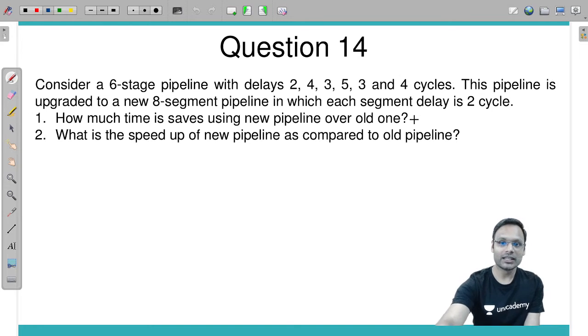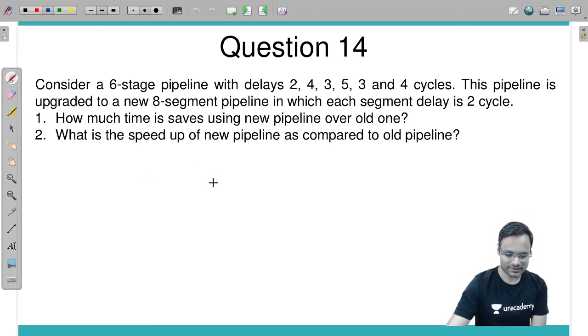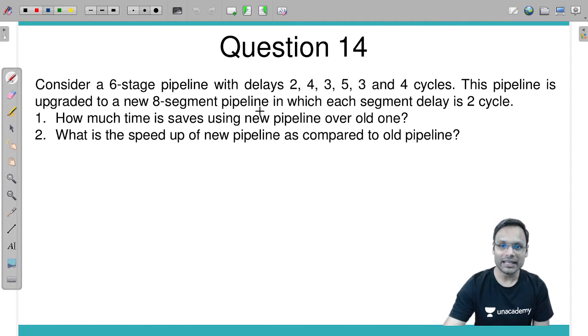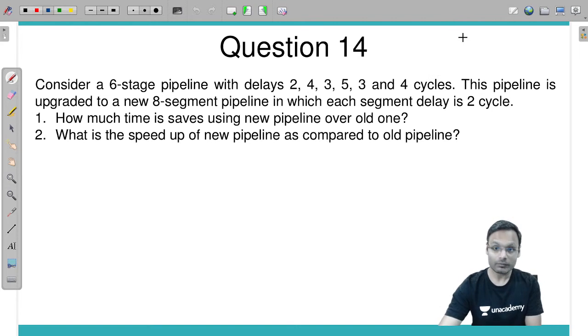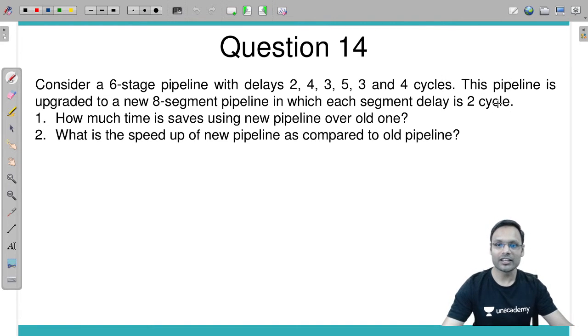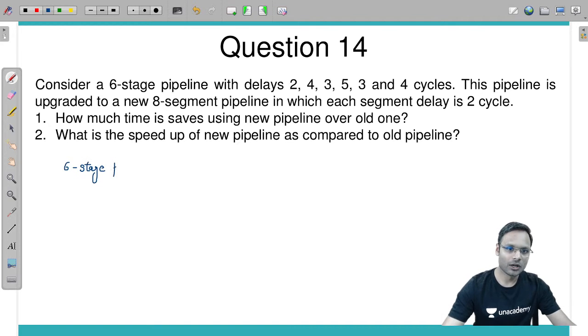Question number 14, here it is in front of you. Consider a 6-stage pipeline with delays 2, 4, 3, 5, 3 and 4 cycles. This pipeline is upgraded to a new 8-segment pipeline in which each segment delays 2 cycles. So a 6-stage pipeline is given, and different cycles are taken by the stages: 2, 4, 3, 5, 3 and 4.